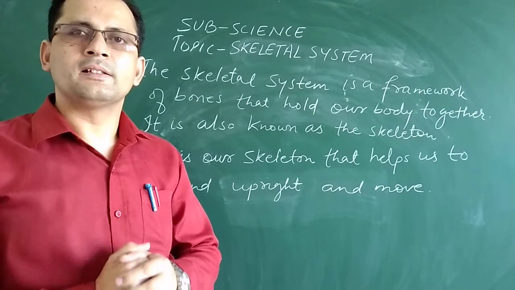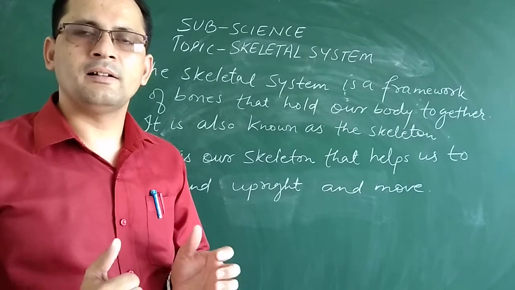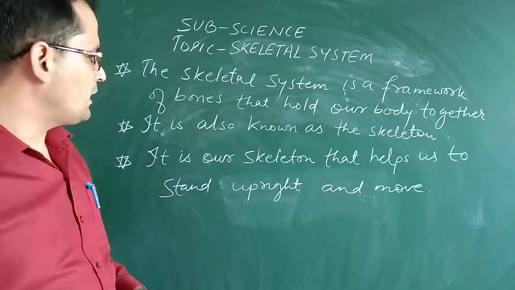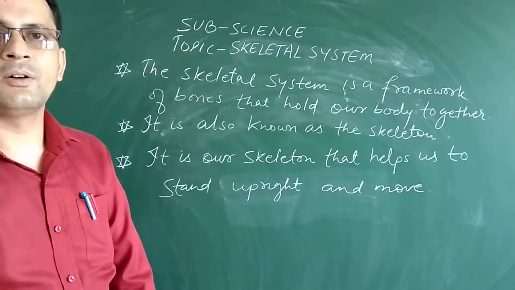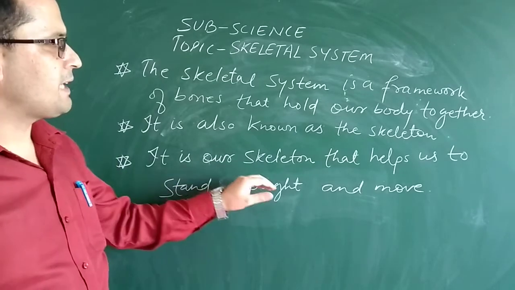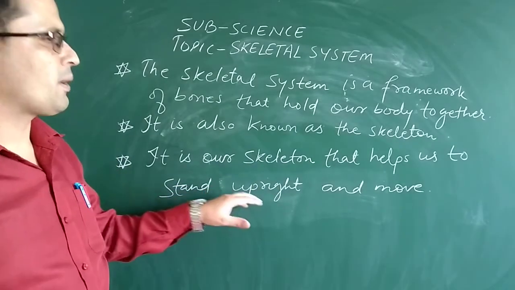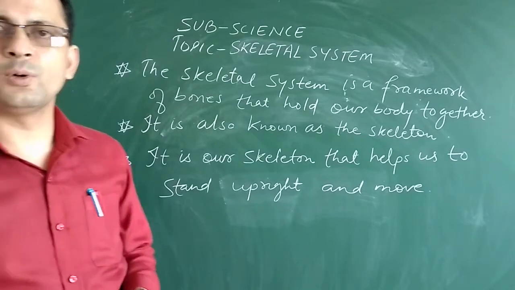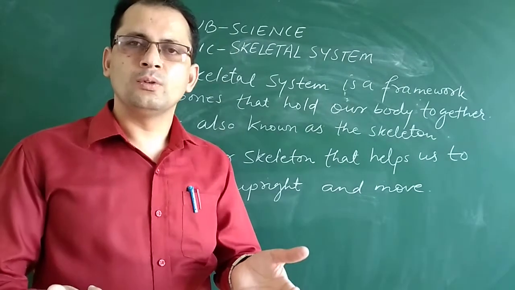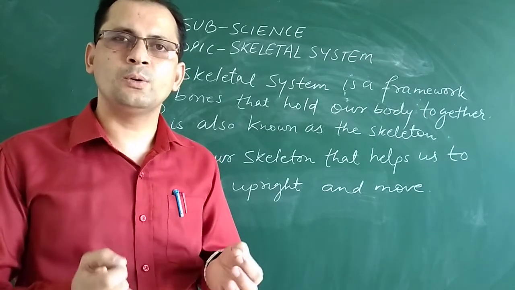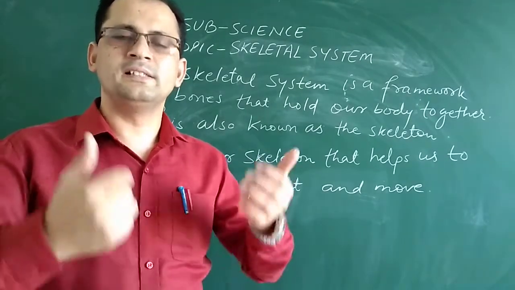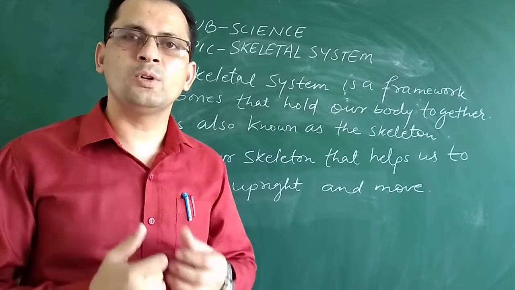ठीक है? Skeleton क्या होता है बेटा? कंकाल. ठीक है? Now you can see here beta, it is also known as the skeleton. Okay, and it is our skeleton that helps us to stand upright and move. Now, I am telling you the importance of the skeleton. Just because of the skeleton we are able to stand upright. हम सीधे खड़े हैं and we are able to move, we are able to walk.